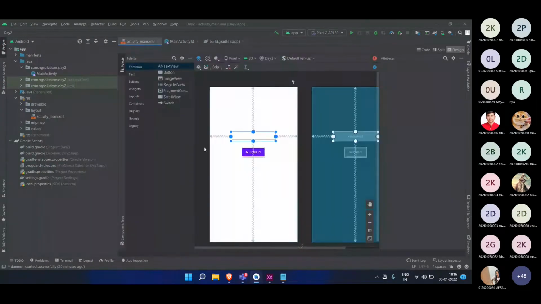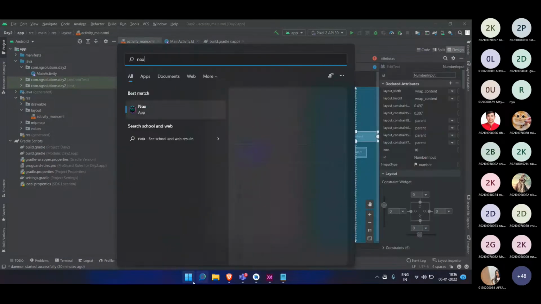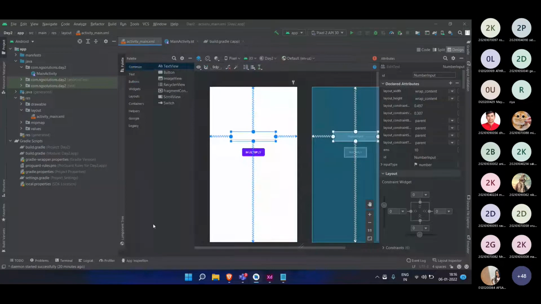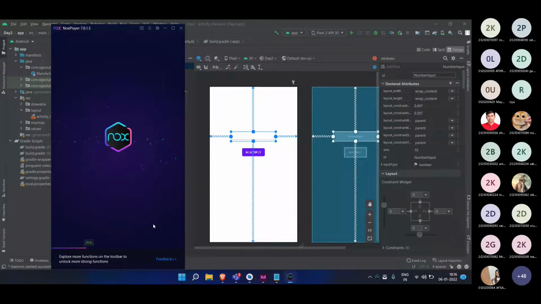In the last session, I have my emulator open over here at the side. Give me a moment.